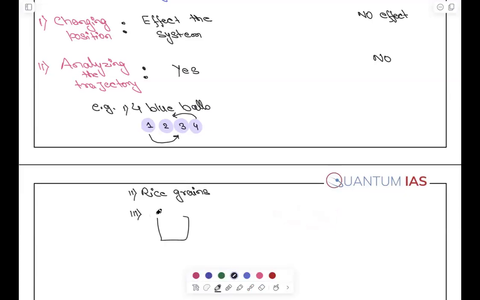Let's say you have studied about the unit cell. In unit cell, you have studied that the atoms are placed at their corners, right? So if atoms are placed at their corners, these are the atoms. Even if you change one with another, it will not make any sense, right?